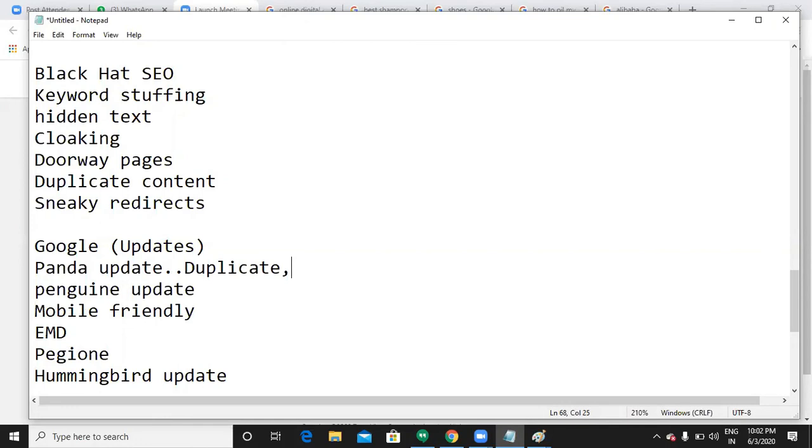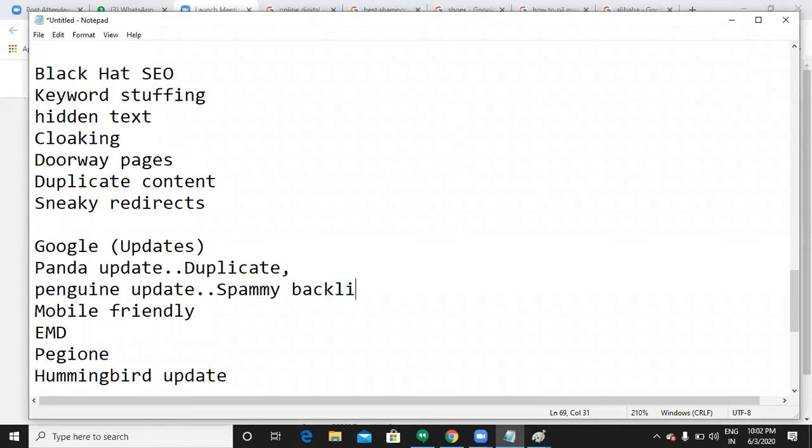Now what happens with Google updates is that Google often releases new updates, maybe every 6 months. It depends. It might release updates every 2 months, or every 6 months. It goes on releasing updates, and according to those updates, Google will penalize our websites. So when you have duplicate content and when you do some content automation, this Panda update will hit your website. The next one, Penguin, is for when you have spammy backlinks.